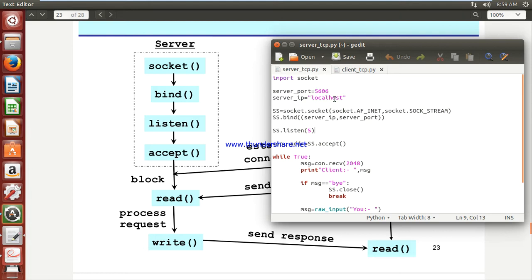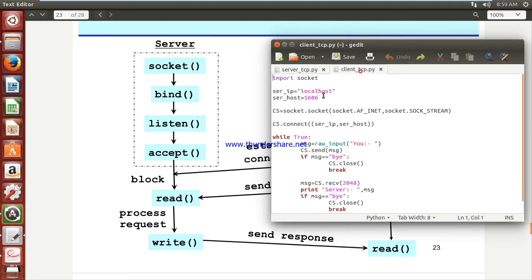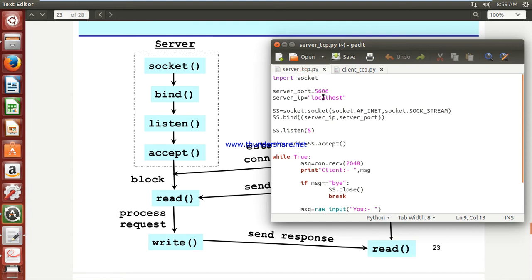Meanwhile, if you want to communicate with a remote machine, you have to pass the IP address of the server machine in a client program as well as in a server program. Okay, so that's it for the localhost.